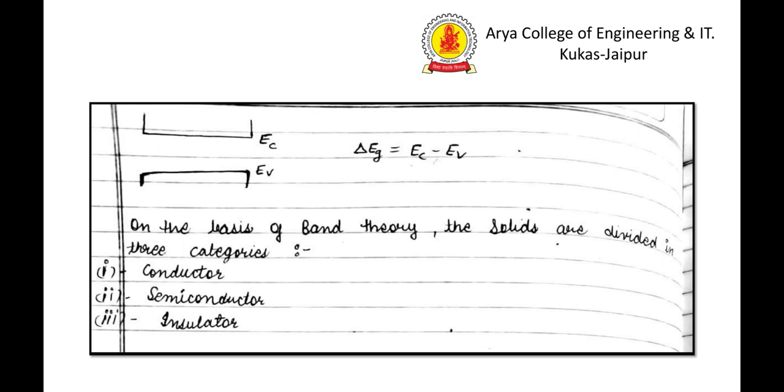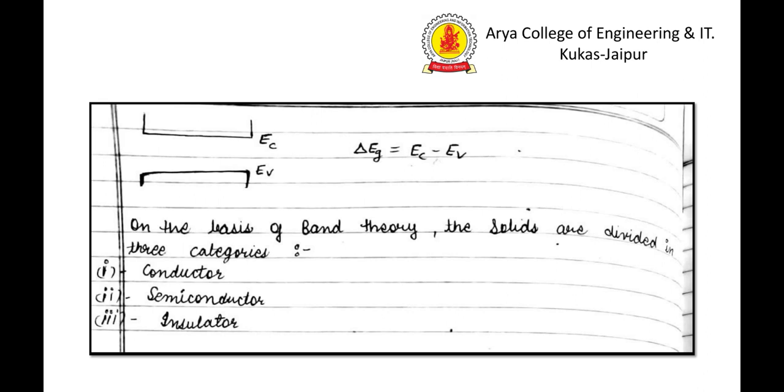To increase the conductivity, we mix an impurity in pure semiconductor. Such types of semiconductors are called extrinsic semiconductors. There are two types of extrinsic semiconductors: N-type semiconductor and P-type semiconductor.